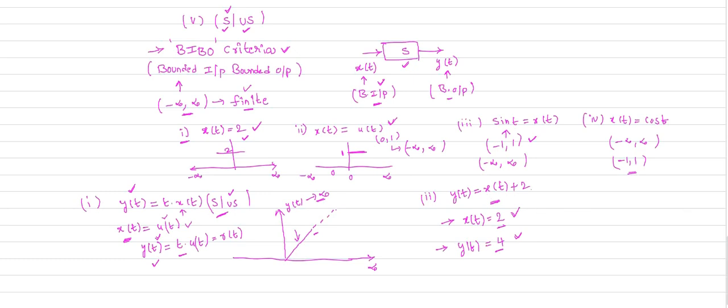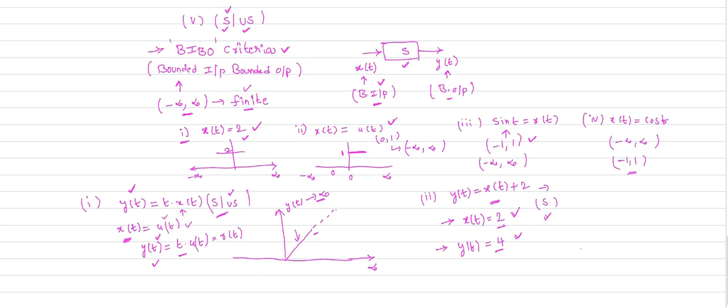Therefore the system is absolutely a stable system. When we provide a bounded input signal, we get a bounded output. Therefore it satisfies the BIBO criteria. Whenever the system satisfies the BIBO criteria, that system is a stable system. This is about the stable and unstable systems.